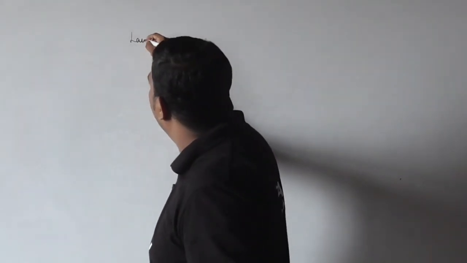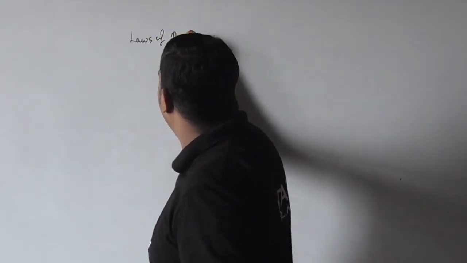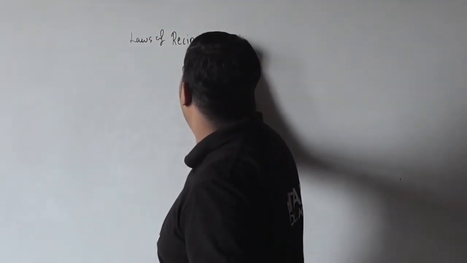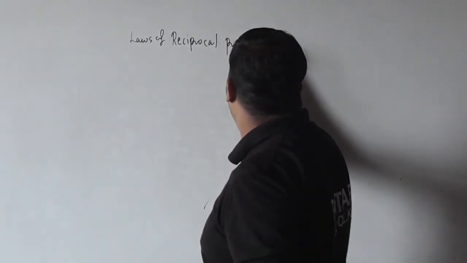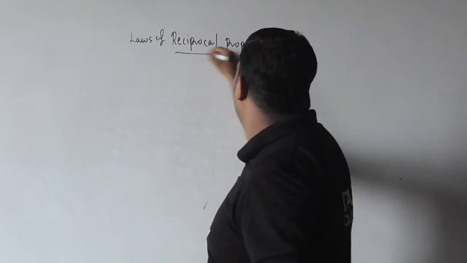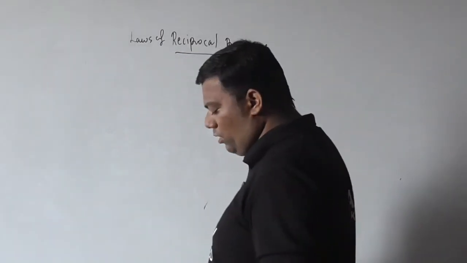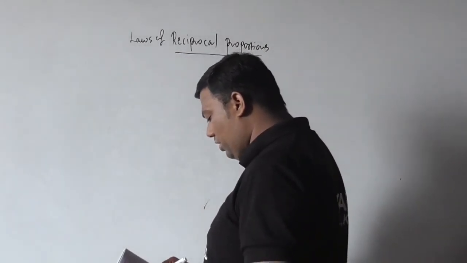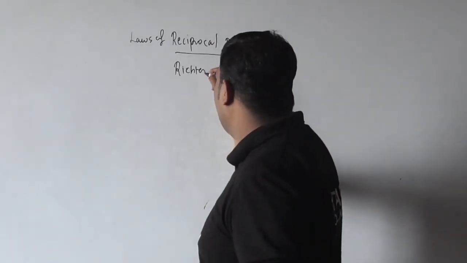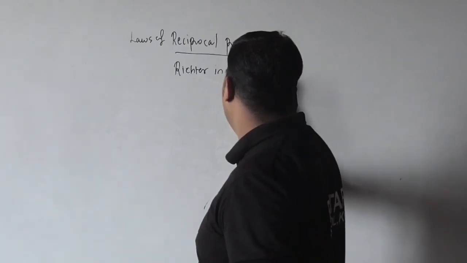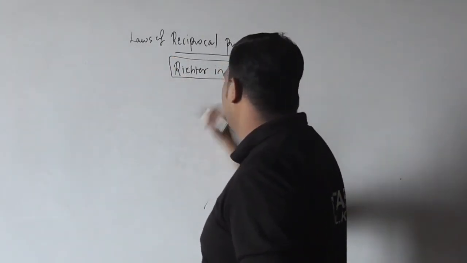Understood? So here we will discuss our next topic, the law of reciprocal proportions. Now in the law of reciprocal proportions, what happens? It was discovered by Aristotle in 1794.